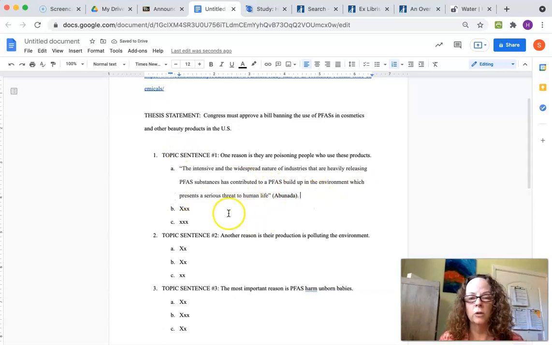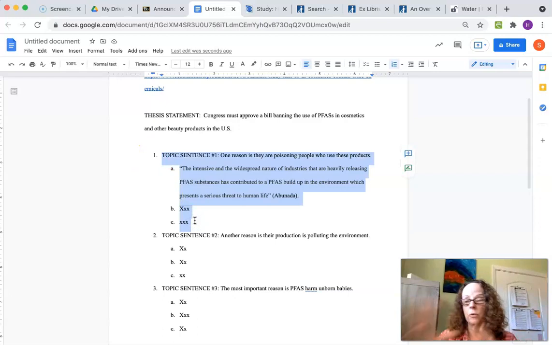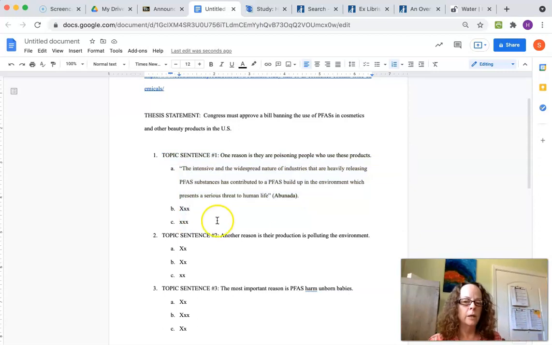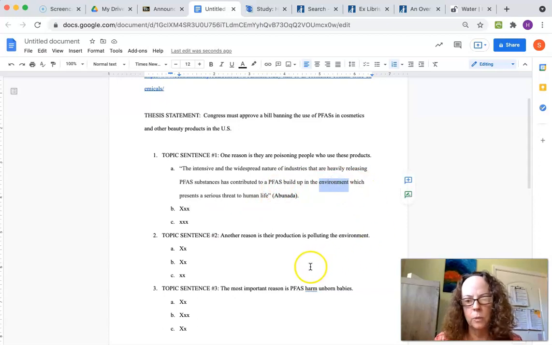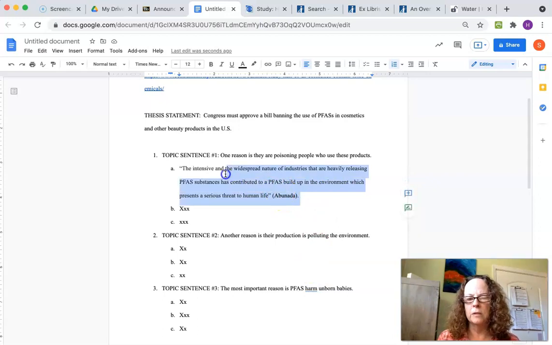So when I start creating a whole body paragraph, and I'm going to make this my whole body paragraph, along with a lot of other sentences explaining each quote, writing around each quote, whatever that is, to see how I want it to work out, I want to make sure that I've got 3 quotes for each of them. 2 might be okay. This actually says environment. I don't know if I want it to be in here or for there, but it does say human life. So this one I'm on the fence. I may use it in either place. So I'm going to keep an eye on that.